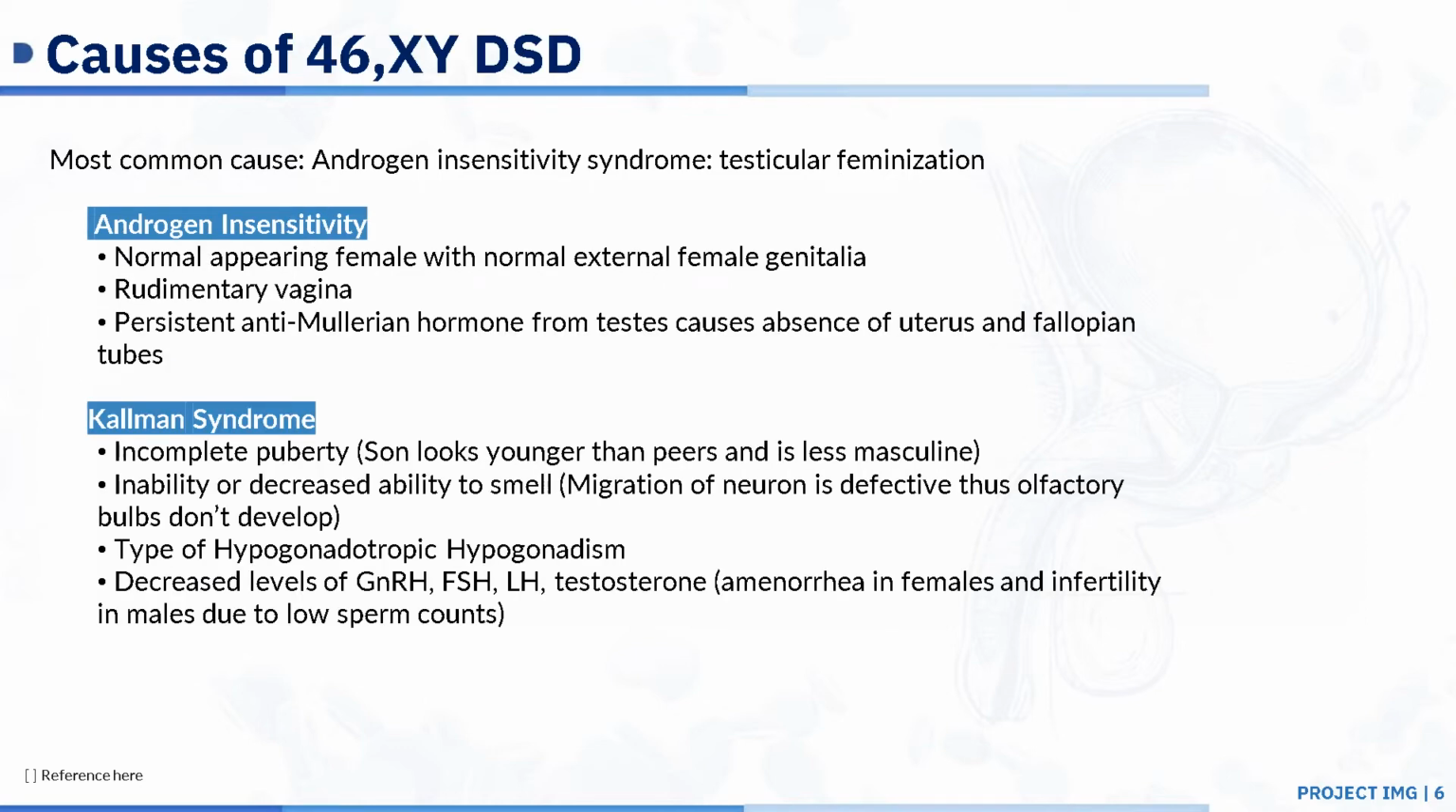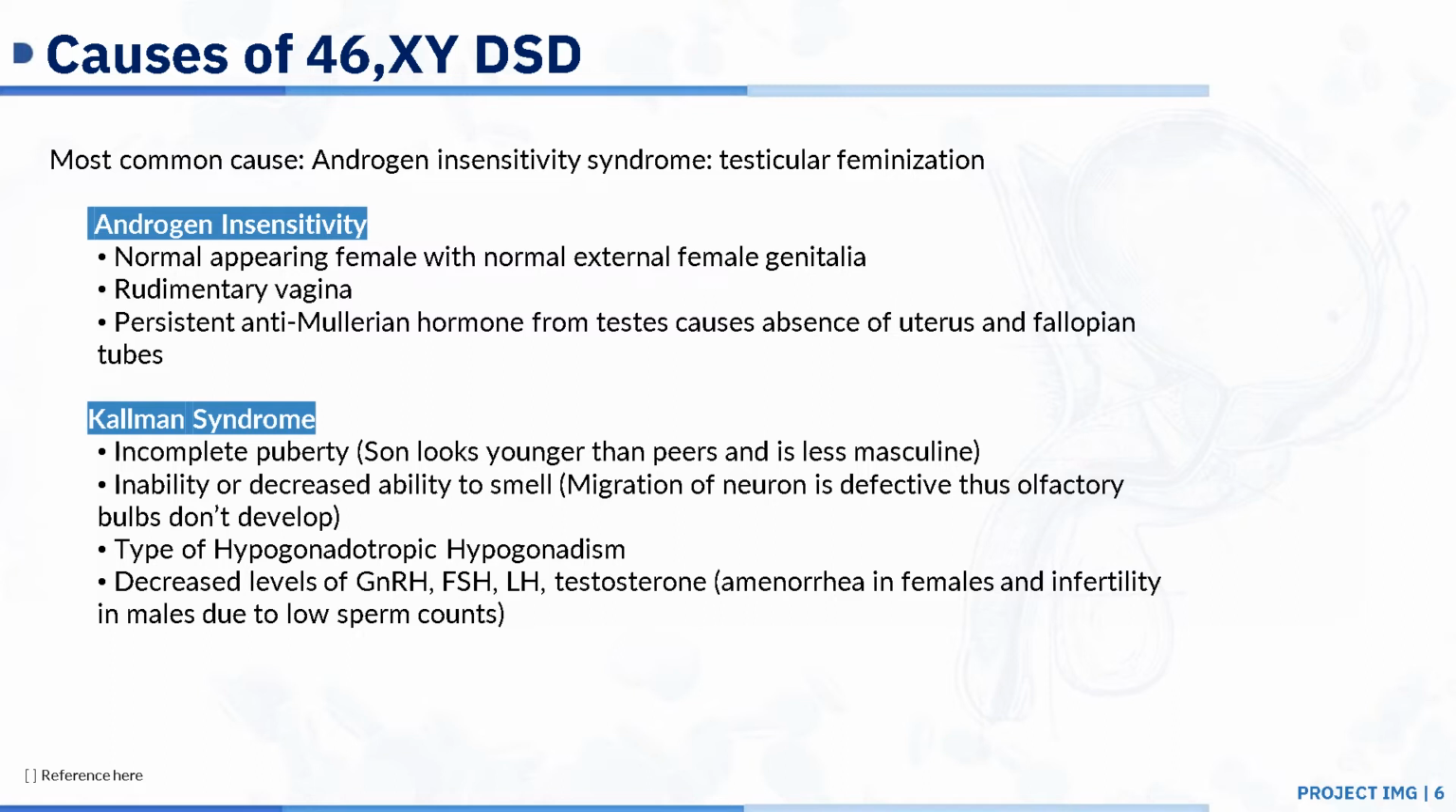Going into detail for the 46XY DSD causes, let's begin with androgen insensitivity. This is where you have a normal appearing female with normal external female genitalia. However, you have a rudimentary vagina, which means it ends. There is nothing beyond that. Due to the persistent anti-Mullerian hormone from the testes, there is an absence of the uterus and the fallopian tubes.